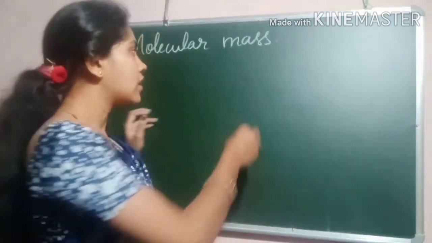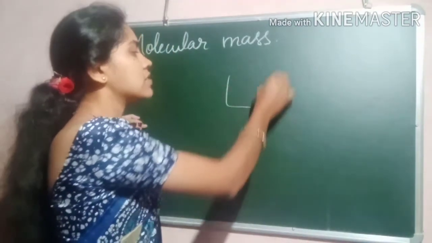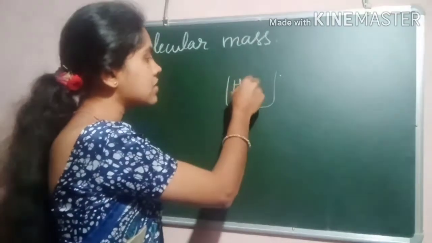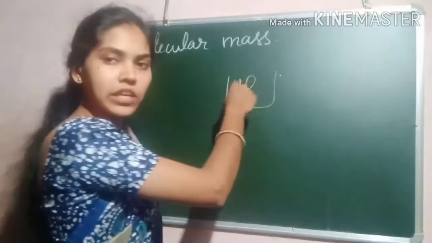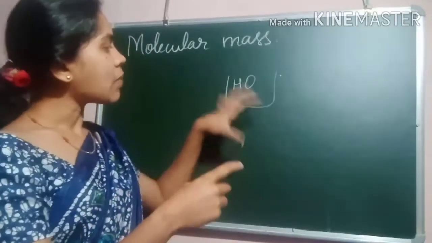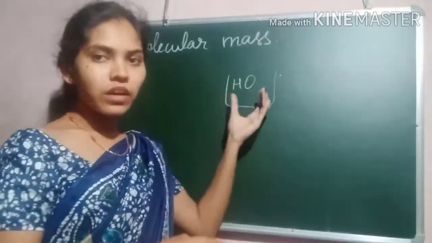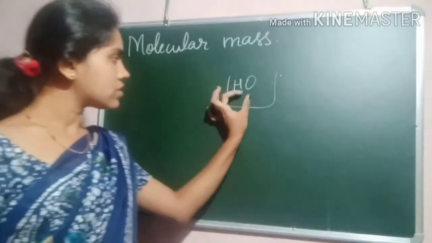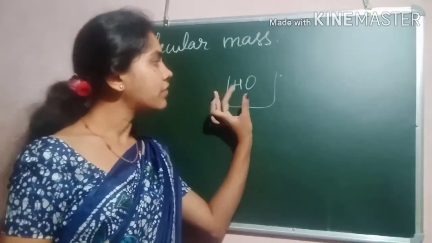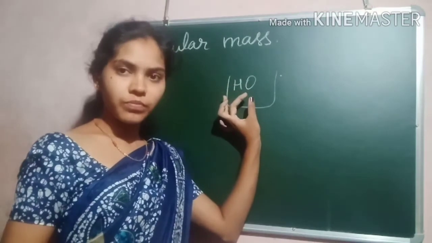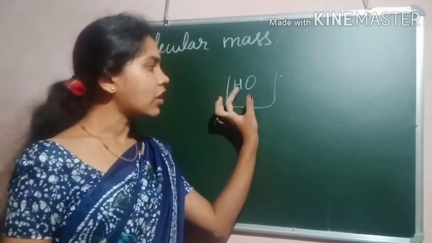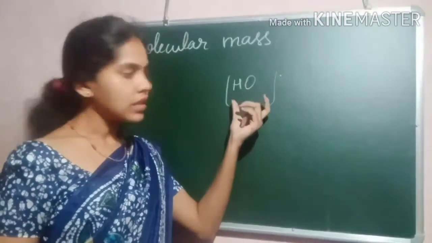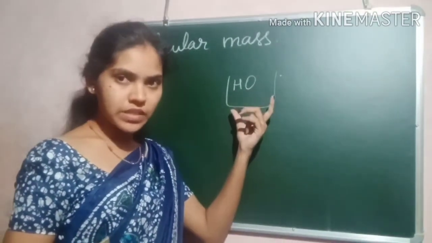So, if you take a substance, water, which atoms are there? Hydrogen and oxygen are there. So it is the sum of the atoms of hydrogen and oxygen. It is the sum of all the atoms present in a given molecule of a substance.